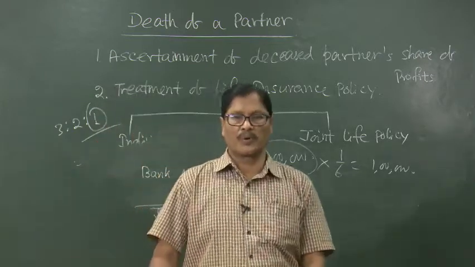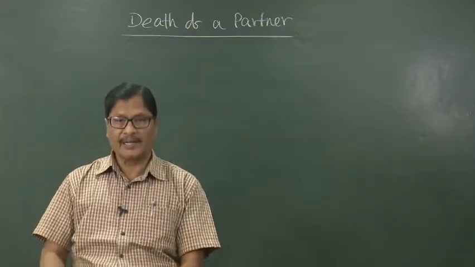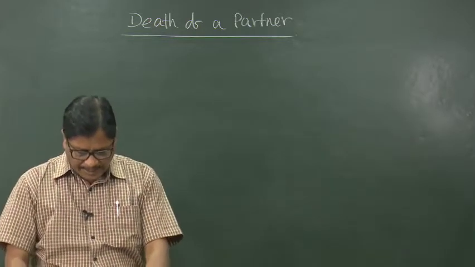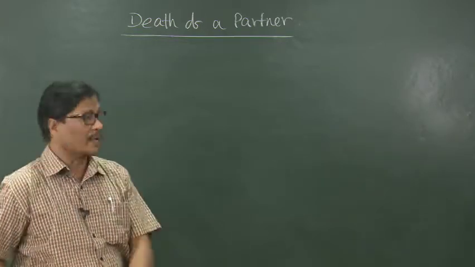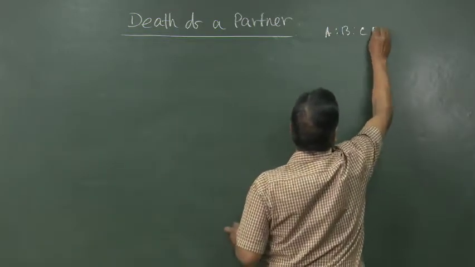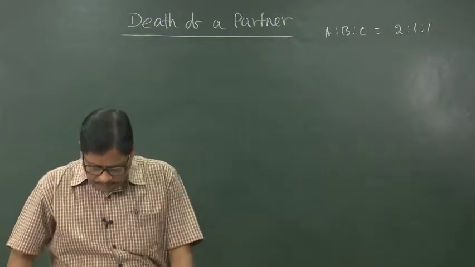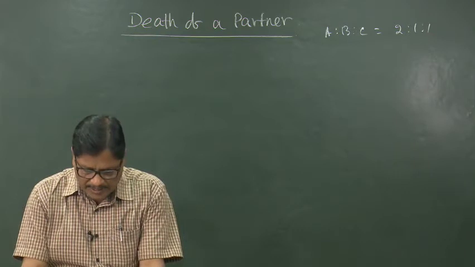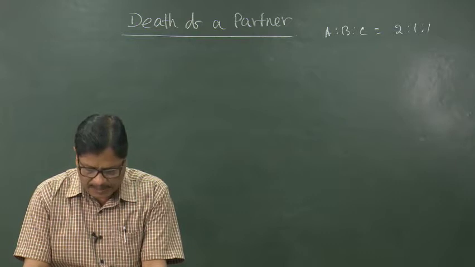Now, let us take one problem on death of a partner. So, here is a problem we will be taking on death of a partner. A, B, C are partners sharing profits and losses in the ratio of 2:1:1, A:B:C equal to 2:1:1. On 31st March 2014, their balance sheet was as follows: A's capital account, B's capital account, C's capital account is given, creditors, bills payable is given.